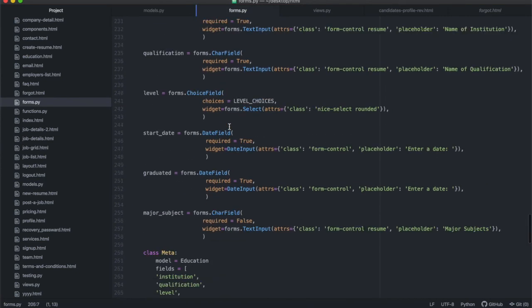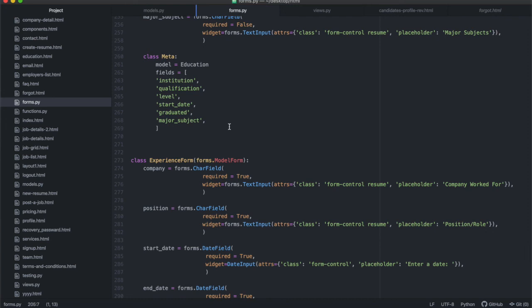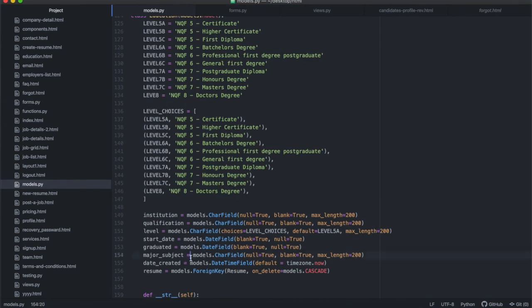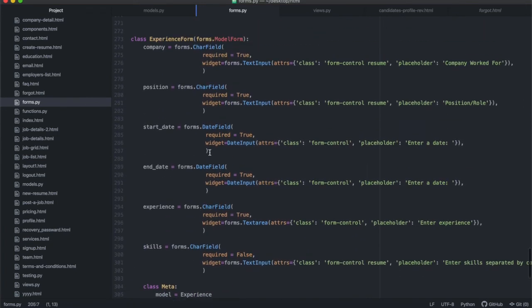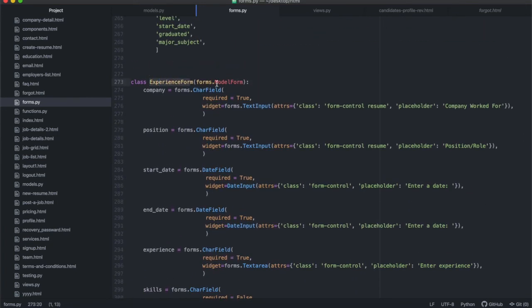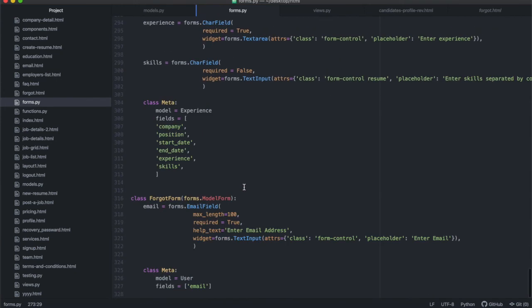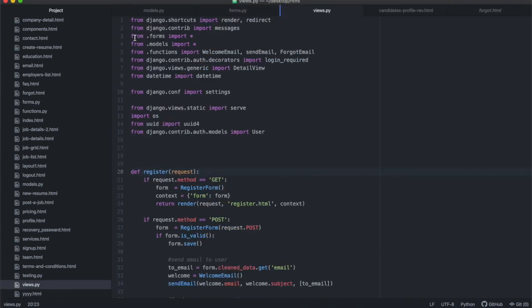And inside your forms, we're going to go through the exact same process again. And again, I'm not going to go through this in detail. If you know what your model file looks like, you just work off the same fields except the date and the resume. That's what we're going to do for our form as well. We're going to create a form called ExperienceForm, which is a ModelForm, and we're going to add all our fields, and then we're going to have class Meta, where the model is Experience, and we pull out all of the fields that we want in the form. Then once we've done that, we go to our views.py file, and at the top from forms we import everything, and from models we import everything.